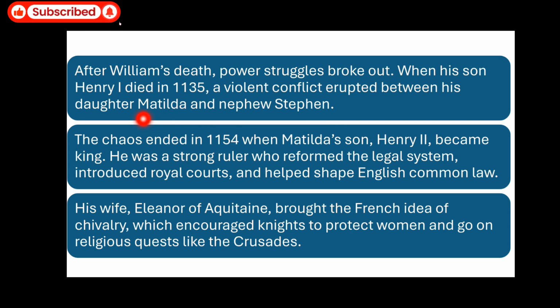Matilda, who was the daughter of Henry I, and nephew Stephen, right? After the death of Henry I, who was the son of William the Conqueror. So the chaos ended in 1154 when Matilda's son Henry II became the king. So this conflict ended when Matilda's son, the grandson of Henry I, Henry II, became the king.